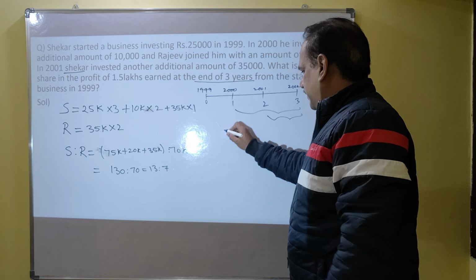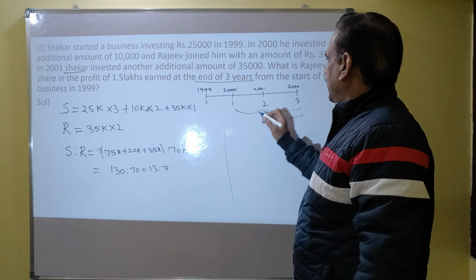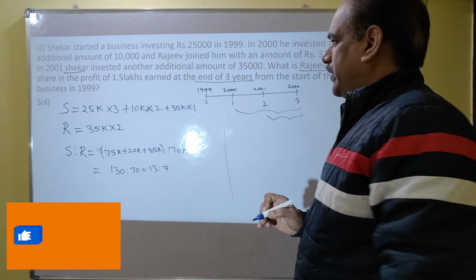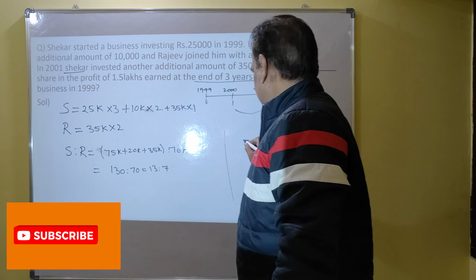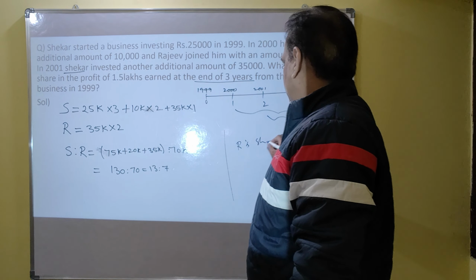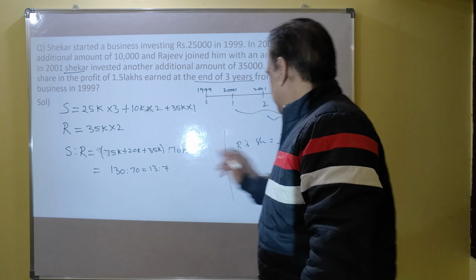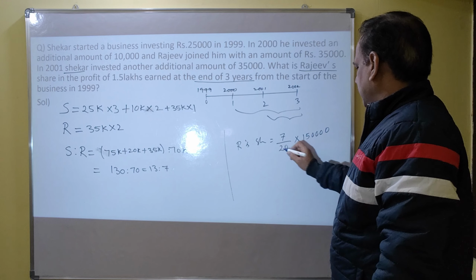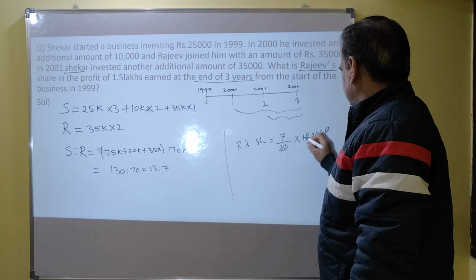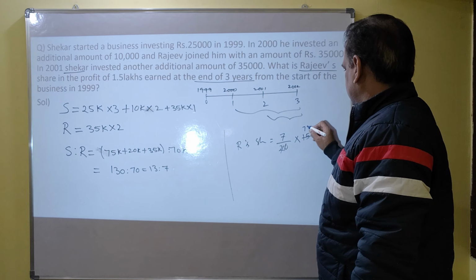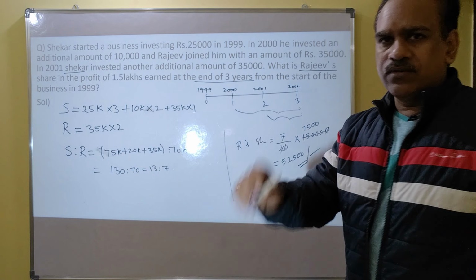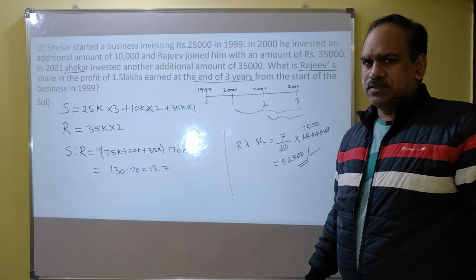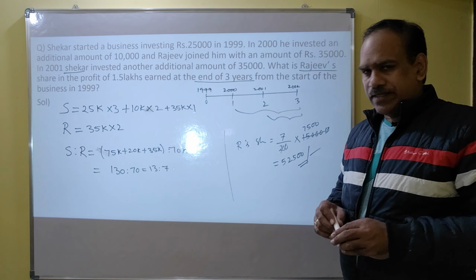So what is the total profit? Total profit is 1.5 lakh. And what is Rajiv's share? You are asked to find Rajiv's share. Rajiv's share is 7 shares out of total 20 shares, out of a profit of 1,50,000. It is 52,500 is the share of Rajiv at the end of 3 years.